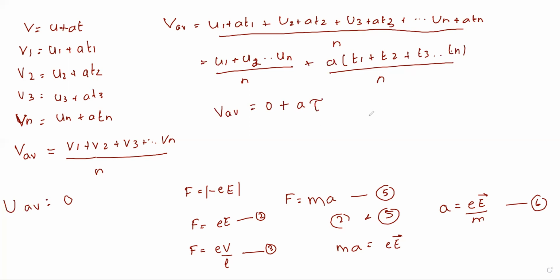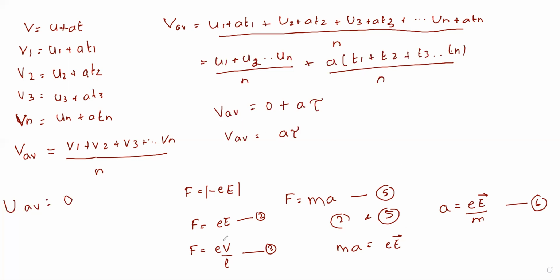Tau is nothing but the relaxation time. Therefore, this equation can be written as V average is equal to a into tau. But what is a? We know that a is here.